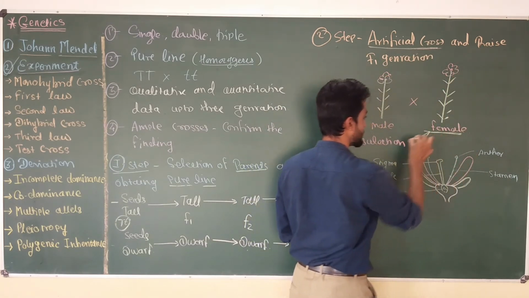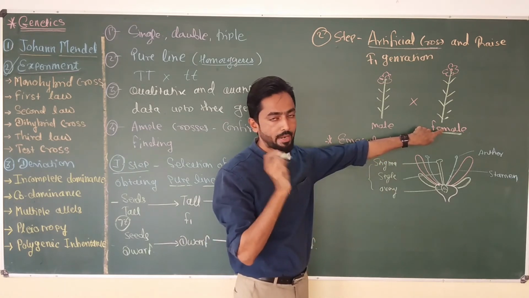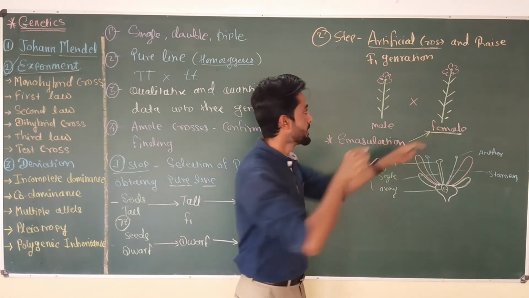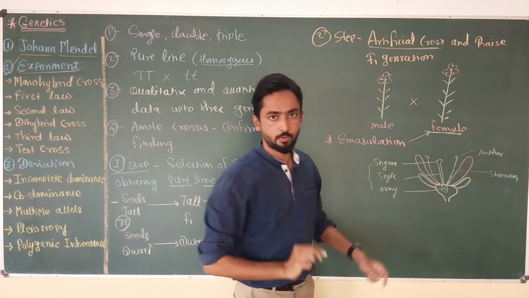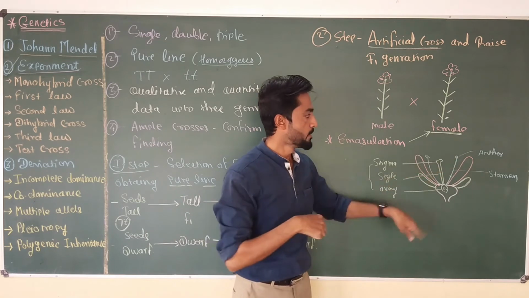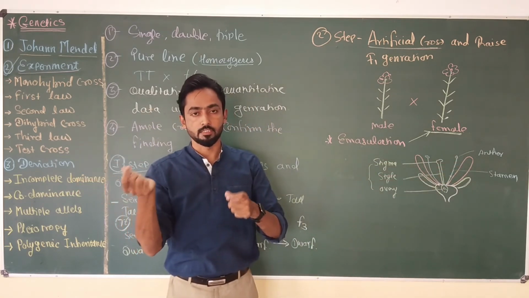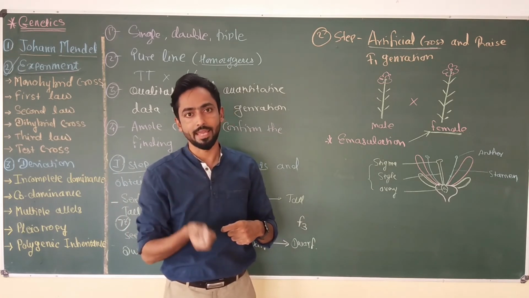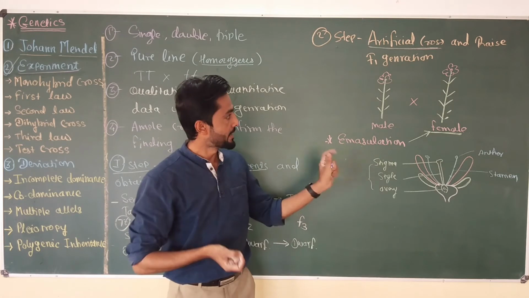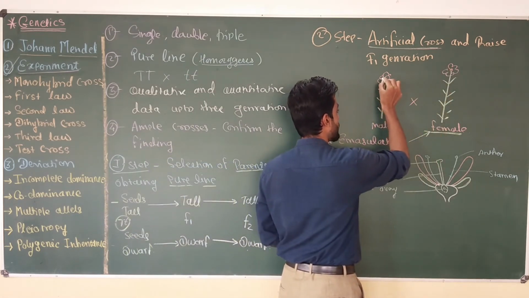Okay, so emasculation of the flower of the female plant was performed by Mendel. In the emasculation, from this flower, Mendel removed anthers, and we know that inside the anthers, pollen grains are present. Once anthers are removed from the flower, the chances of self-pollination become zero, because there is no male gamete in the flower now.